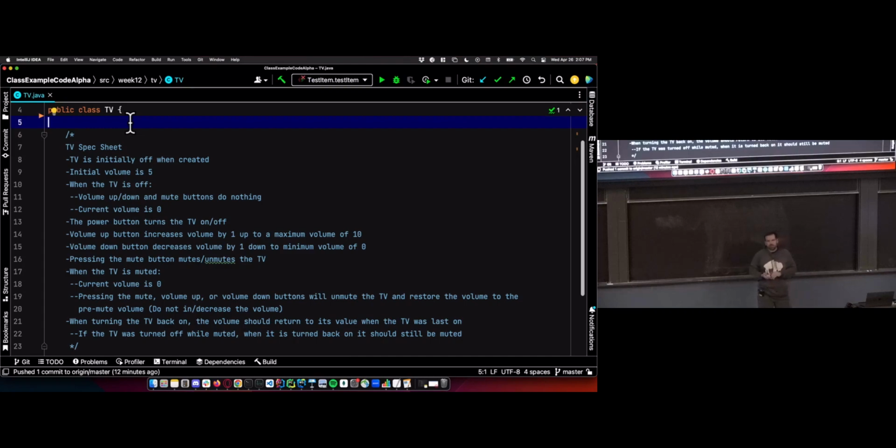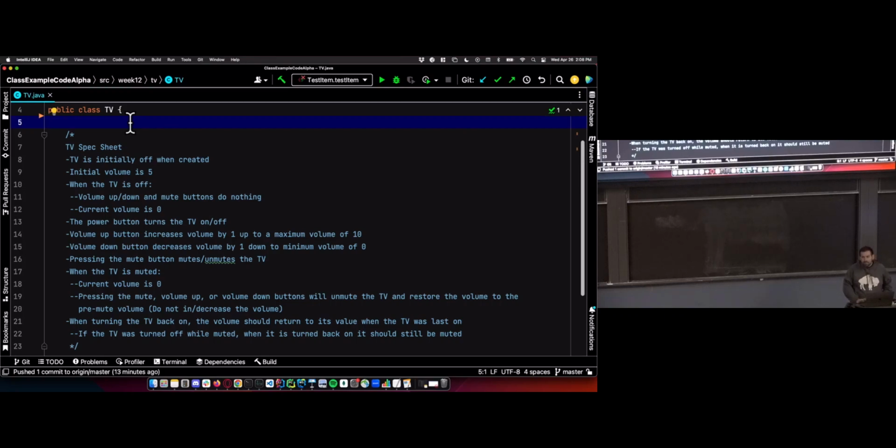Where API, it's kind of an overused term. I like to say API is anytime two pieces of code interact with each other. How they interact with each other is through an API. So if I have code over here that's going to use my TV code, however it interacts with the TV code, that's going to be the TV's API. So it's the methods that people outside of the TV class are going to call. So my API, what methods can be called? The next thing, we want to figure out what states we're going to have, and we want to figure out what state transitions we're going to have. That's the approach that we want.